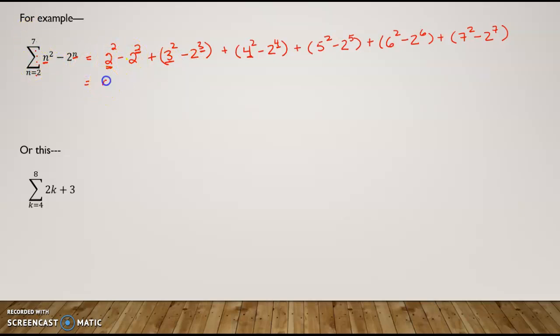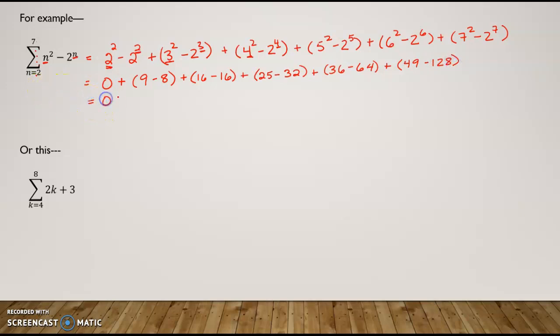2 squared minus 2 squared, well, that's just 0. This is 9 minus 8. 4 squared is 16 minus 2 to the 4th is 16. 5 squared is 25, and 2 to the 5th is 32. 6 squared is 36, and 2 to the 6th is 64. 7 squared is 49, and 2 to the 7th is 128.